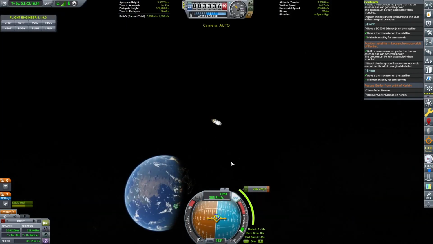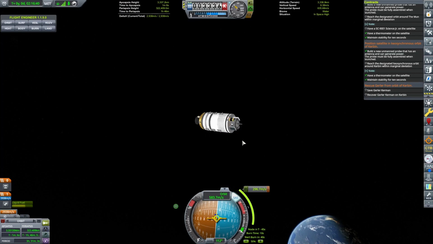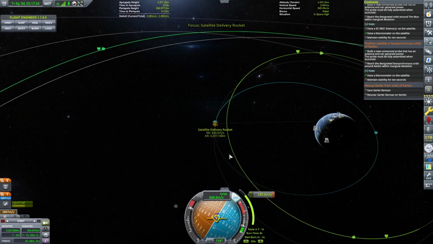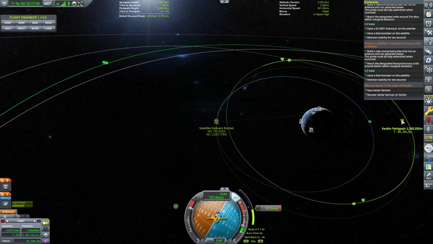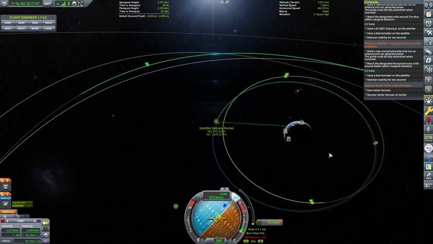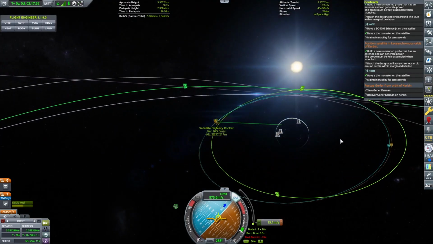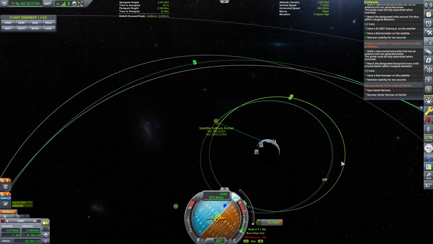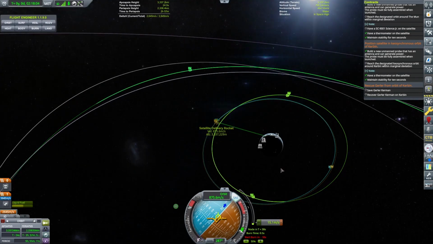Alrighty, and let's just make sure again that we're not, yeah, so now we're starting to dip into our battery a little bit. So now let's burn, and we want the periapsis to be 2.39, 2.38, yeah, close enough. Okay, all right, so now our orbit is not matched up to where they want us to be. That's the part that we have to fix now.